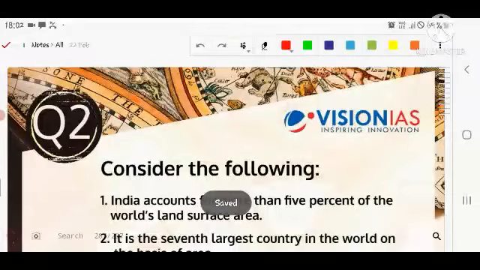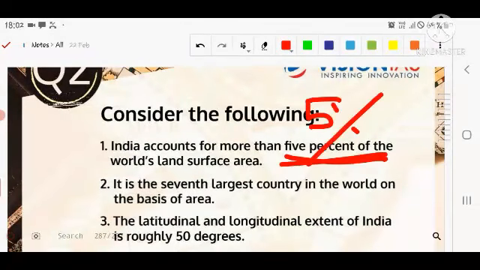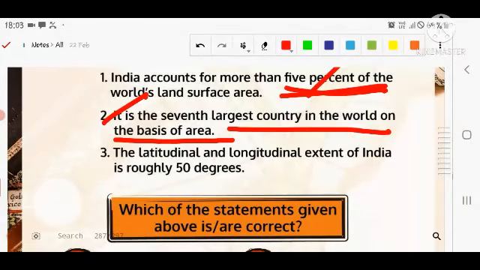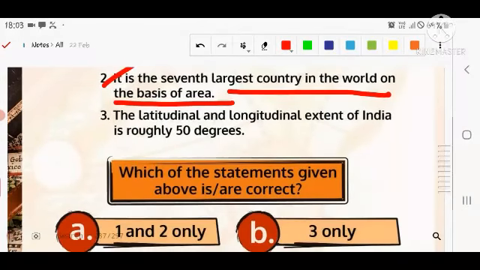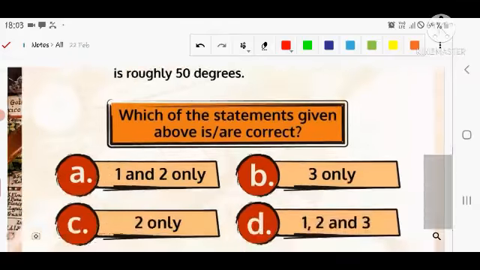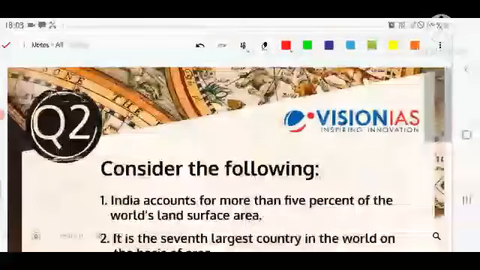The next question is, as usual, related to the geography section, in which they are asking about some basic facts regarding India. The first statement says: India accounts for more than 5% of the world's land surface area. Second, it is the 7th largest country in the world on the basis of area. Third, the latitude and longitude extent of India is roughly 50 degrees. You have to choose the correct option from the given options.